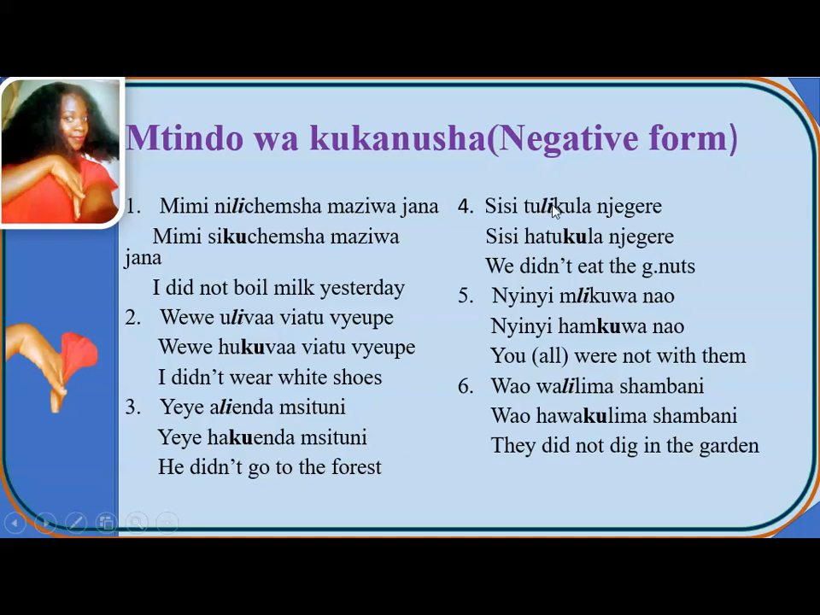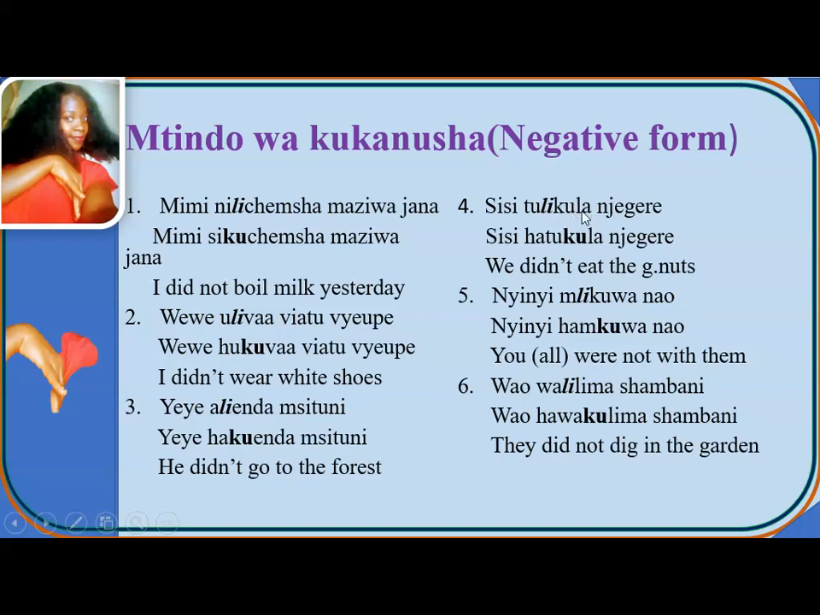Number 4, sisi tulikula njegele. Sisi tulikula njegele. We ate G-nuts, or we ate groundnuts. Li is a tense marker, as I have told you. Tu is a subject prefix for sisi. In the negative, it will be sisi hatukula njegele. So I want you to see well here what I've been explaining.